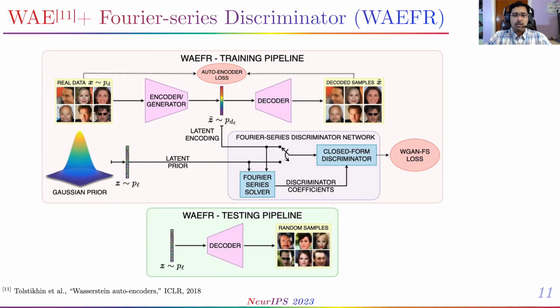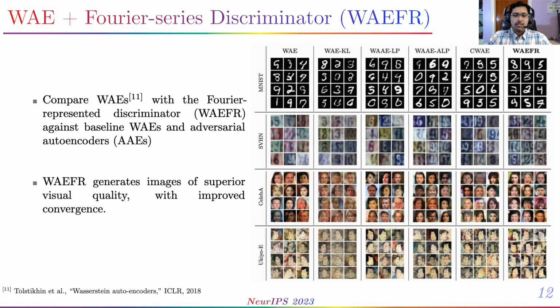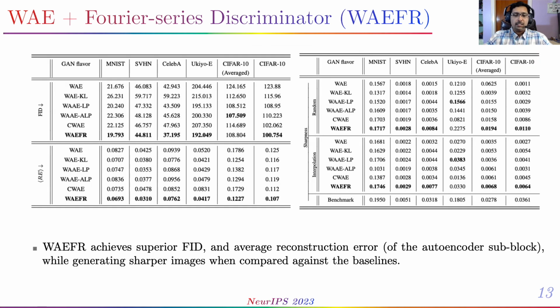As a use case, we employed the closed-form discriminator in latent space matching tasks using Wasserstein autoencoders, giving rise to the WAFER framework. WAFER demonstrated superior performance with improved convergence without the need for training a classical GAN discriminator. These are also corroborated in terms of FID, reconstruction error, and image sharpness metrics on various standard image datasets.